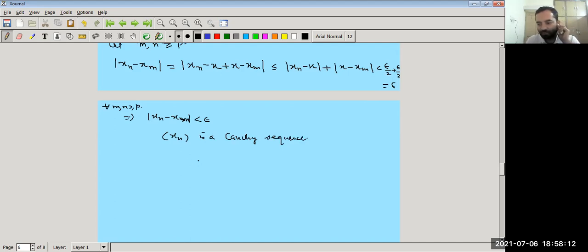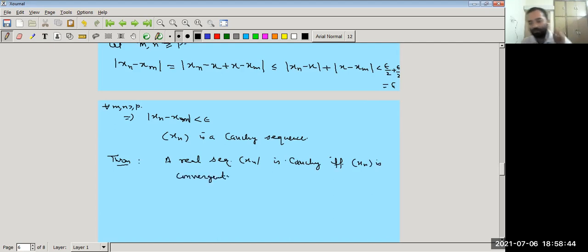So, for a real Cauchy sequence, you can also prove the converse part. A real sequence xn is Cauchy if and only if xn is convergent.